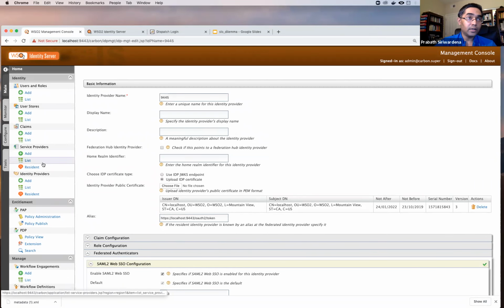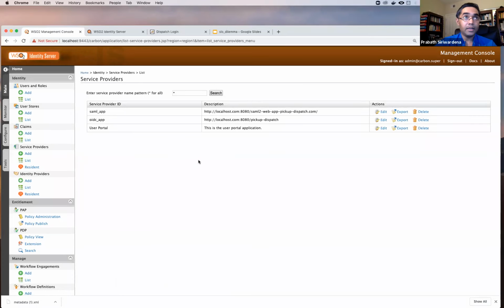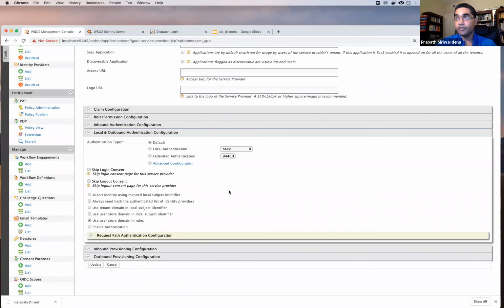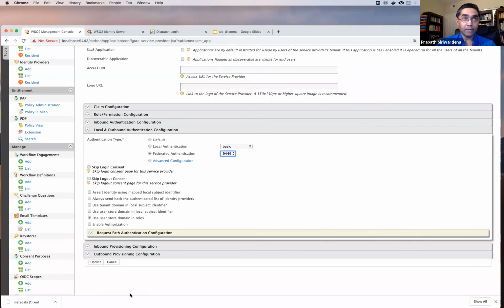And also another thing: once I define the IDP, I need to go back to my SAML service provider and edit the login options. Earlier, we just used username and password to authenticate. Now we should outbound federate to the external IDP. So I can click on federated authentication here and pick the IDP name. We put 9445 as the IDP name, so it's listed here. I just pick that. So that means whenever I get a request, I'll be redirected to the 9445 IDP.